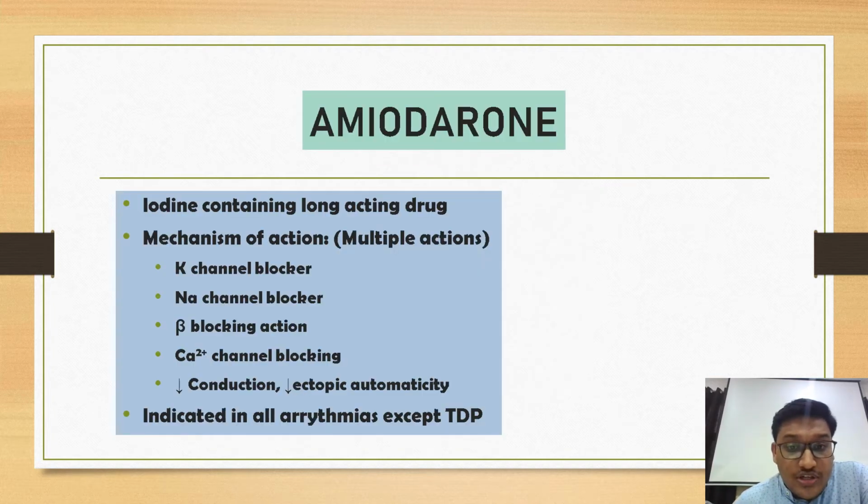Now the most important drug of this class is Amiodarone. It is an iodine containing long acting drug and it has multiple actions like potassium channel blocking, sodium channel blocking, beta blocking, calcium channel blocking. So it has all the classes' actions and it will decrease the conduction and decrease the ectopic automaticity. It is indicated in all the arrhythmias because it has all the actions, but as it increases the QT interval, it is not given in Torsades de Pointes, which is TDP.